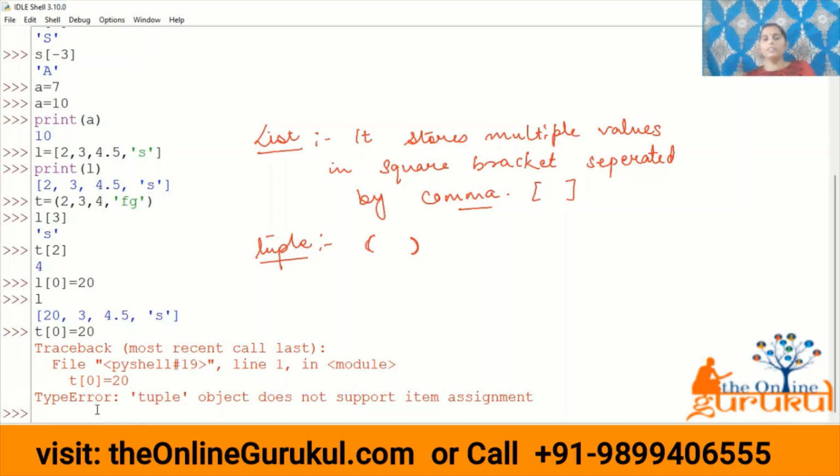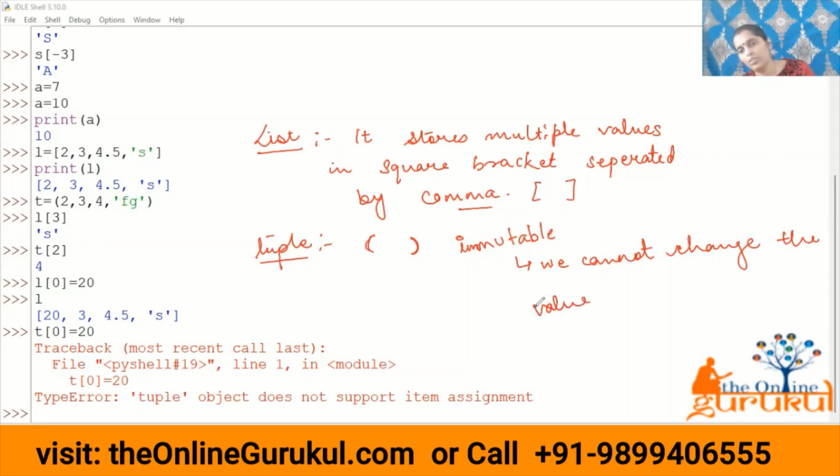Here comes a term called immutable, and this is a very important term. Just learn it. Tuples are immutable. Immutable means we cannot change the value in a tuple.